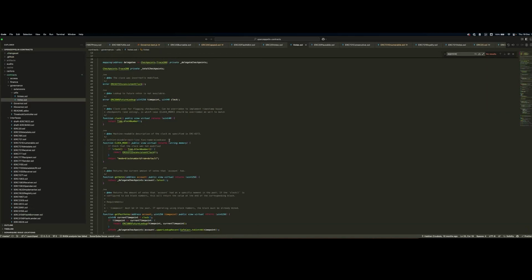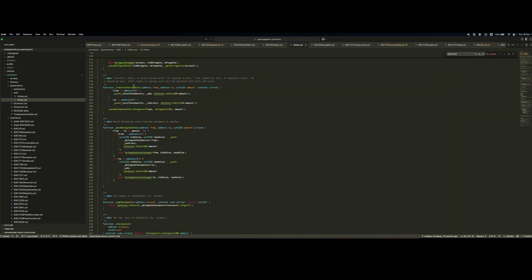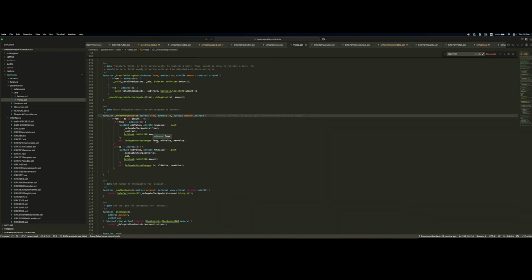In the case of the votes contract, we are simply checkpointing the votes by doing the transfer of voting units. So you can see every time we are doing a transfer, whether it's a mint, in this case, we're adding to the total supply. If it's a burn, we're decreasing from the total supply in a checkpointed way. Otherwise, if we're transferring these voting units, what we're doing is checkpointing the balance of the from and the destination address upon this internal method. So we're basically checkpointing at a specific time, by default the block number, what the voting power was of the two involved addresses at that transaction.